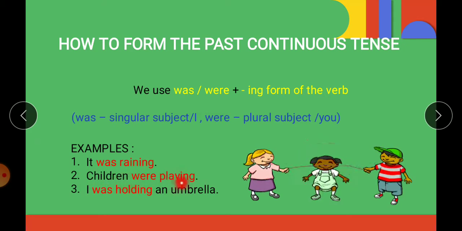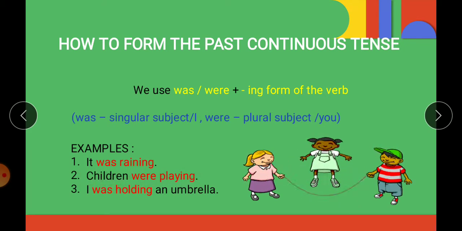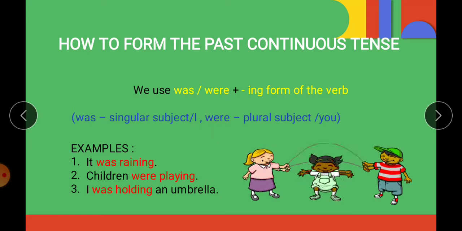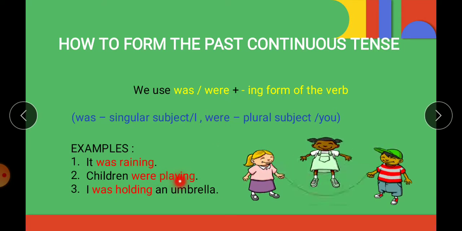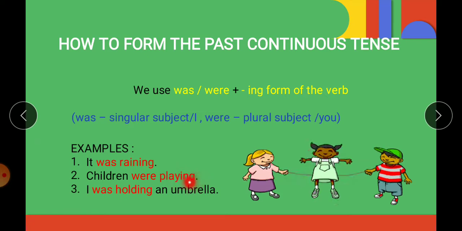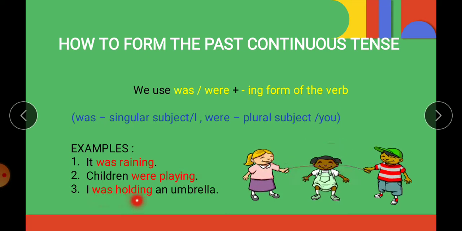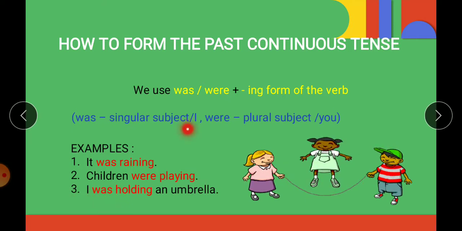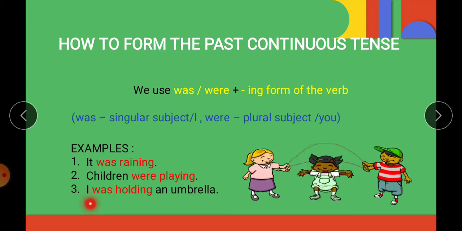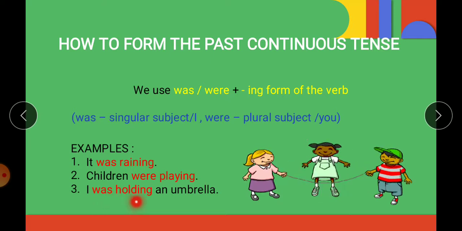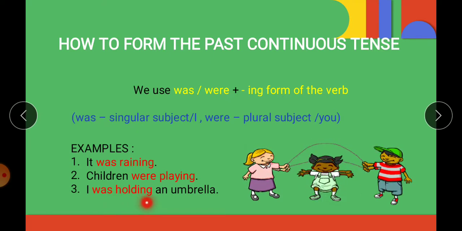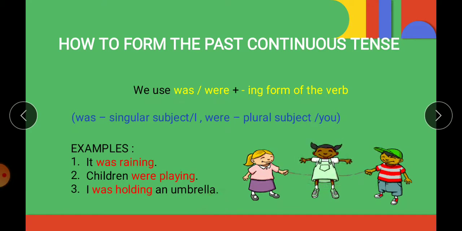Children were playing. Children is plural. So we are using were, and play is the first form of the verb along with ing. I was holding an umbrella. So with I we are using was. Hold is the form of the verb and ing, so holding an umbrella.